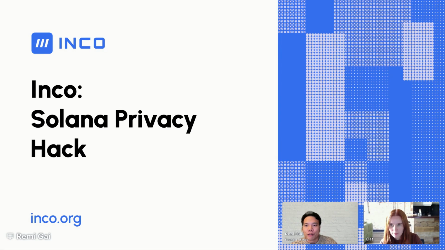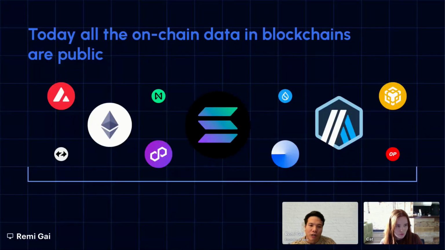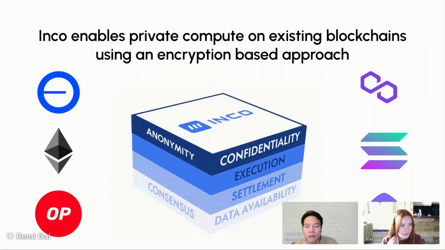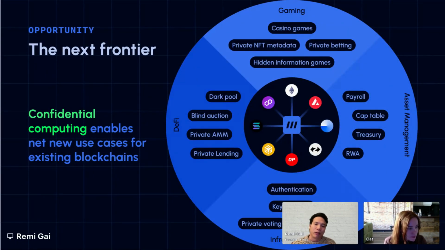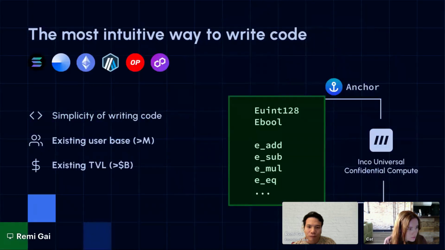So essentially, just a quick intro about Inco. Today, all the blockchains are completely transparent, including Solana and most chains out there. Inco is a private compute layer that sits on top of the existing blockchains. And with that, we believe that you can enable new use cases across gaming, DeFi, infrastructures, and asset management. This is recorded, so I'll let you go over the list of use cases yourself.